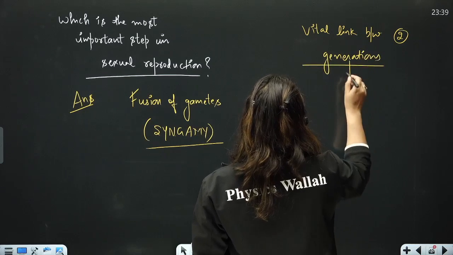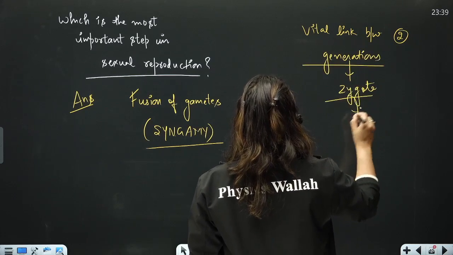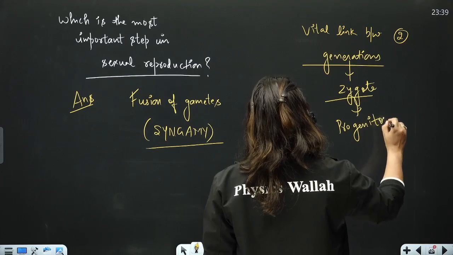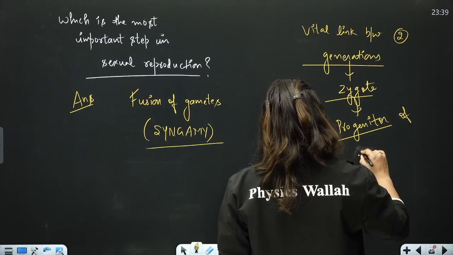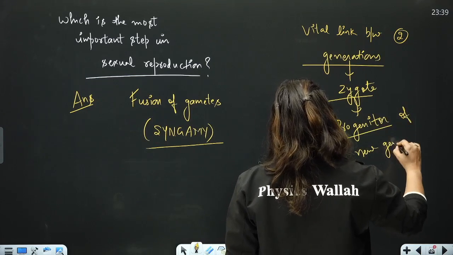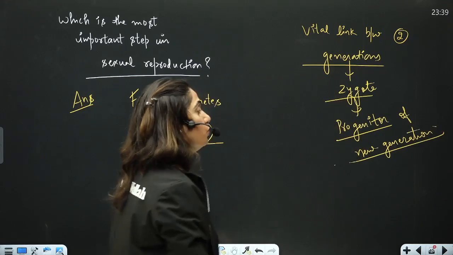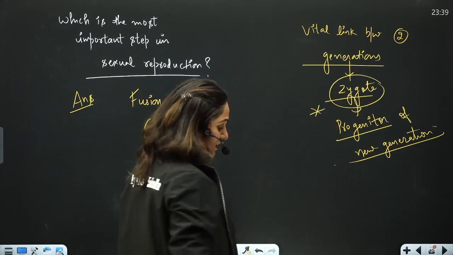And your answer is zygote. The zygote is the progenitor of new generation. Progenitor means from which the new generation will come. Right? So obviously, the zygote will give rise to embryo, and embryo will form a new individual. Okay?